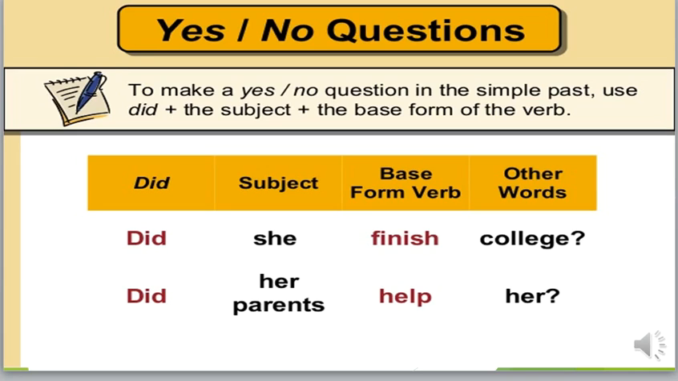If you want to answer with yes, it will be yes, she did. No, it will be no, she didn't. Did her parents help her? Yes, they did, or no, they didn't. Practice more and you will be excellent.